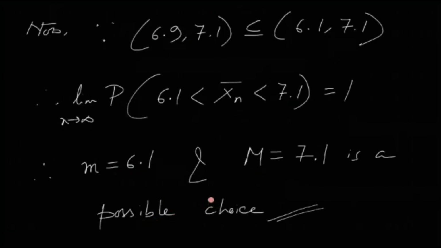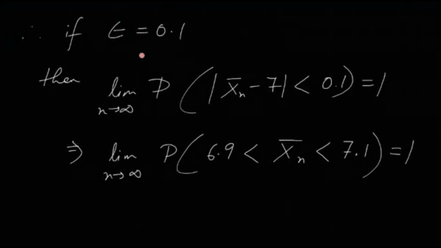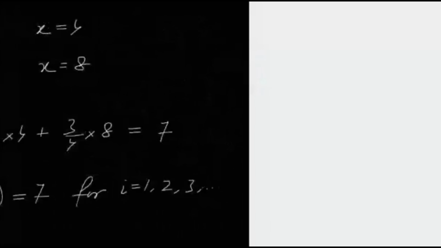Note that this is not the only choice. Any m less than 7 and any capital M greater than 7 can be a choice. Are you getting my point? They don't have to be equidistant from 7 as well. They just have to be, the capital M has to be greater than 7 and the small m has to be less than 7. That's the only criterion here. The other options do not satisfy this criterion.